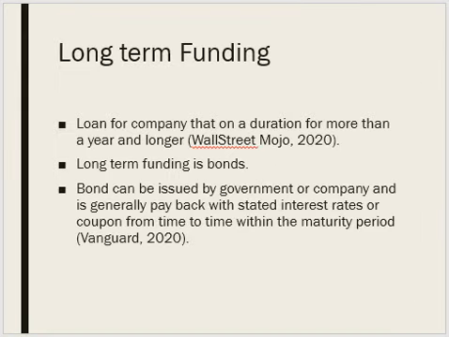So I will talk about the long-term funding. Long-term funding is a loan for a company with a duration of more than a year. One of the examples of long-term funding is bonds. Bonds can be issued by government or company and they are generally paid back with a stated interest rate or coupon from time to time within the maturity period.